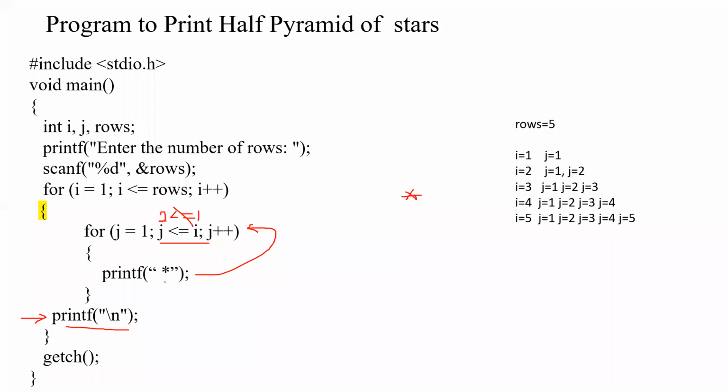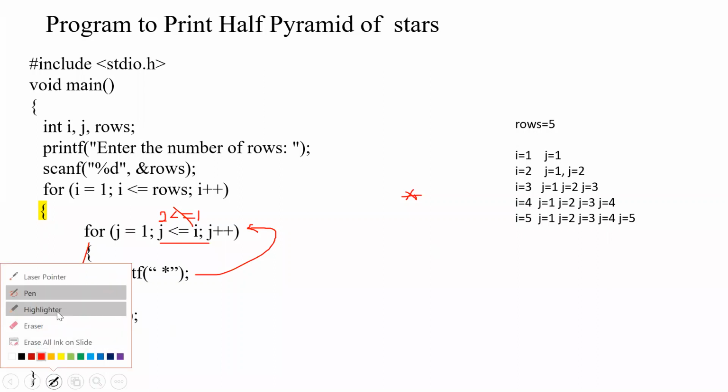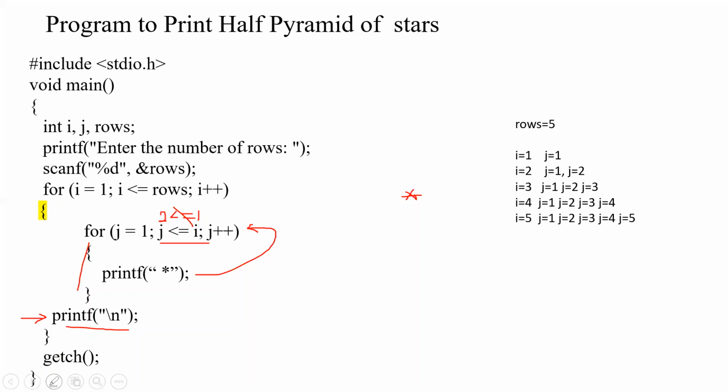Understood? After exiting from this inner for loop, one more line of the outer for loop is still there. This new line. Are you all getting? Got it? It is the outer for loop only, this line is coming under the outer for loop. Until this bracket is over, all of this comes under the outer for loop. So it's correct. All were answering correctly: printf, that is printf new line. Got it? So our cursor, after printing the star, was staying here. What will happen now? It will move to the next line.